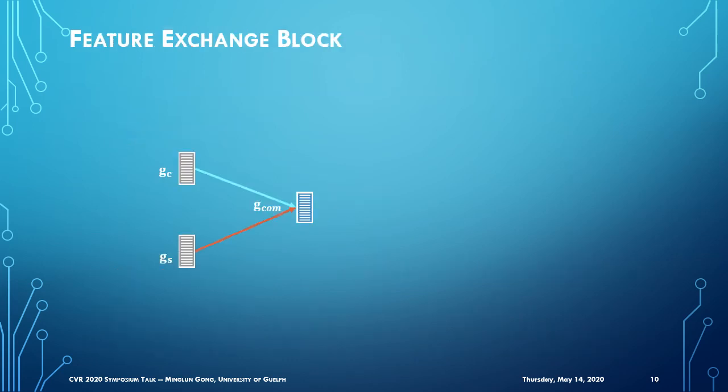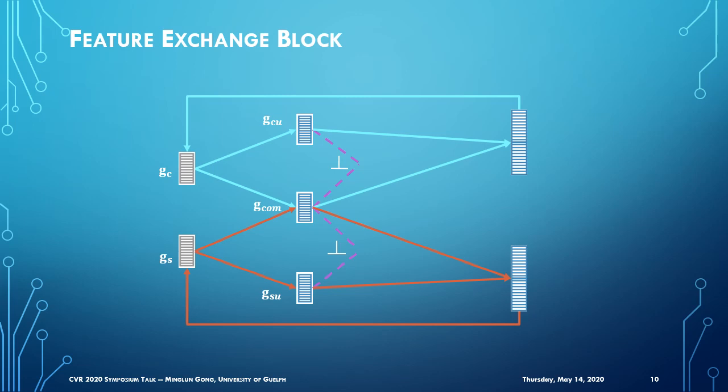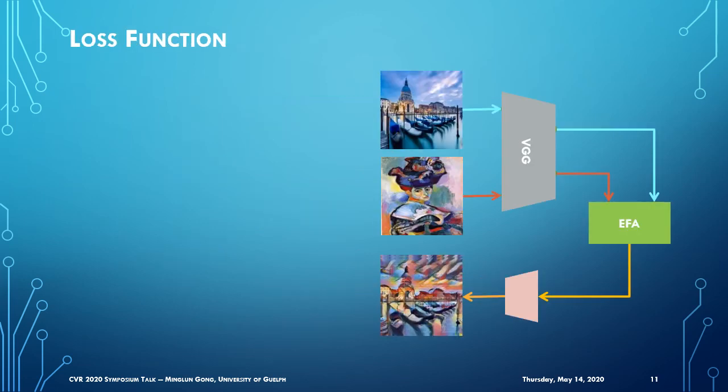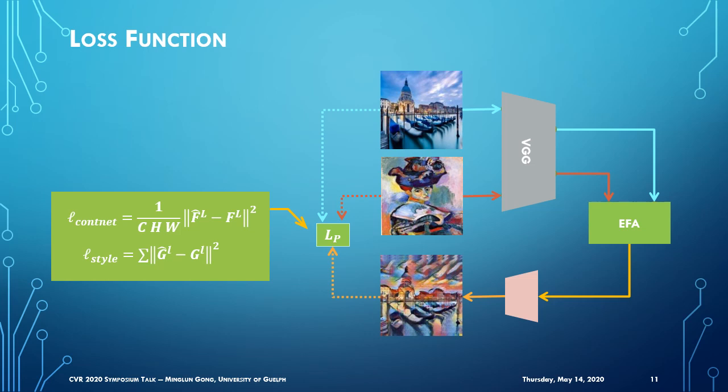Here is a detail of the feature exchange block. Given two input features GC and GS, our goal is to compute their common feature GCOM. To do so, we also compute a unique feature for each of the input feature vectors and require the common feature to be orthogonal with each of the unique features. We further require that the original feature vector can be reconstructed from the combination of the common feature and each of the unique features. The loss function is computed using the input content and style image pair and the synthesized result. The definition is the same as Gatys' paper.